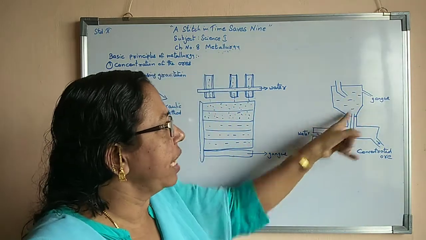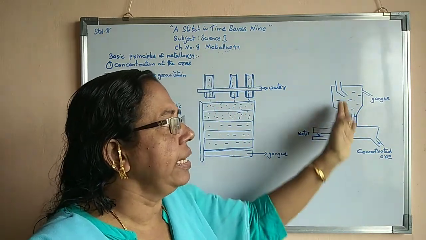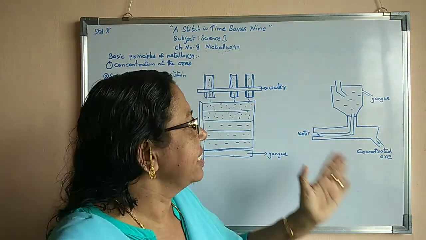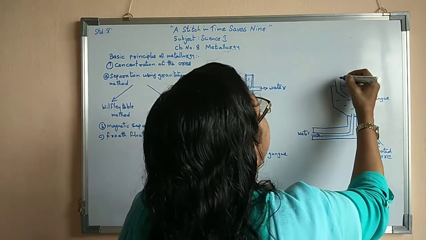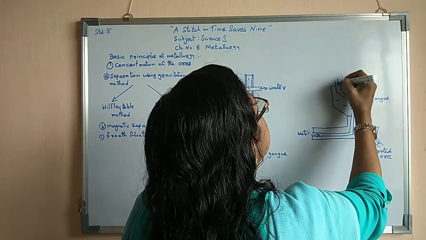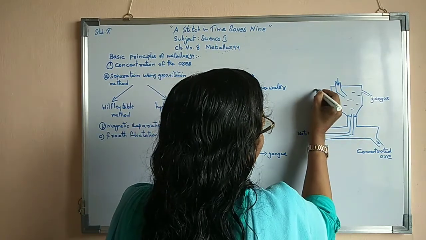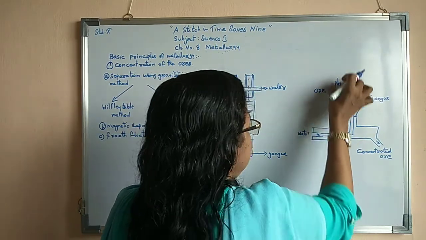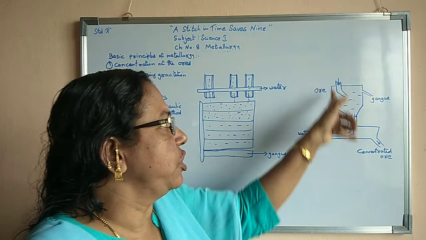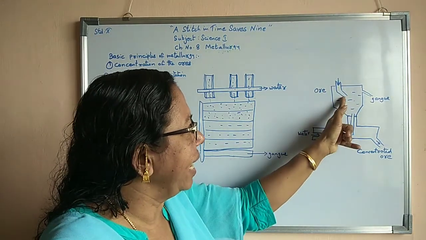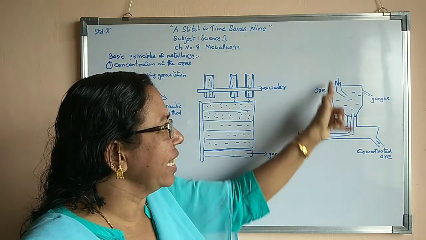The same type of mill arrangement is done here. In a mill, rice and such things are added from the upside. Here they add ore through this funnel-like arrangement, adding the ore inside.